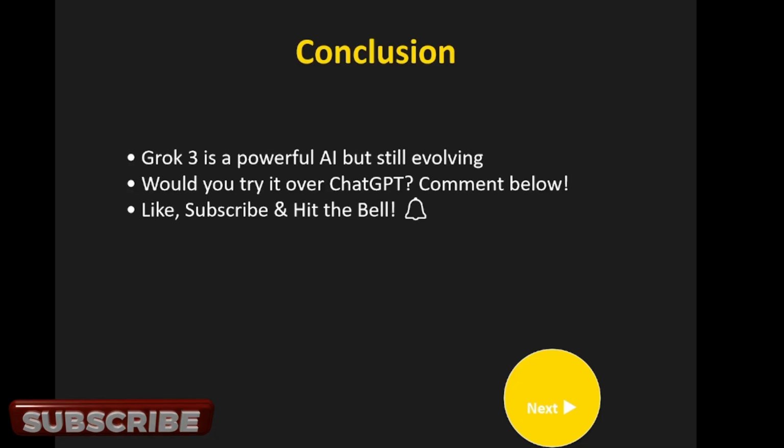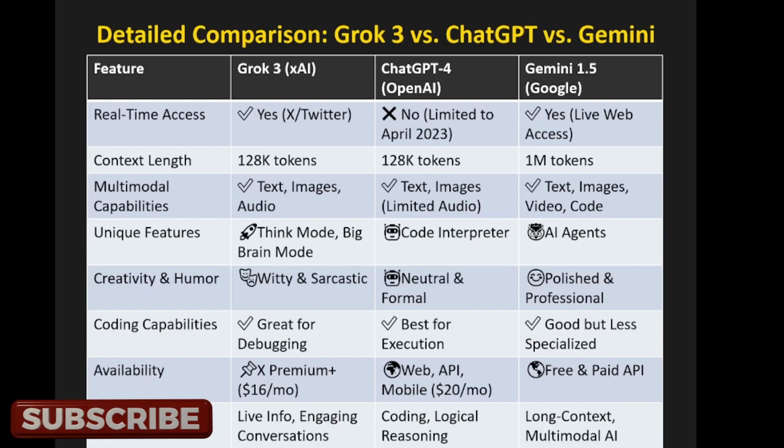Now we'll go for comparison, right? See here, detailed comparison. Real-time access means Grok 3 has real-time access. Whenever we put in our query, it fetches the live update from the internet, right? The resources are available. And real-time access in ChatGPT 4 is limited, I would say. In Gemini 1.5, yes, we have real-time access.